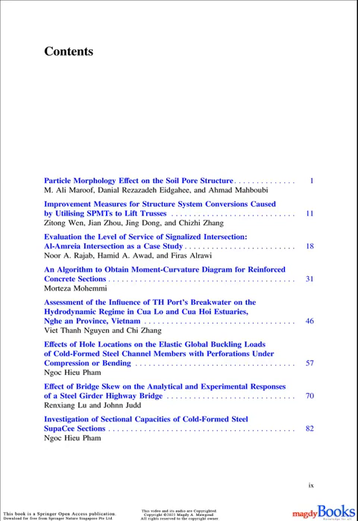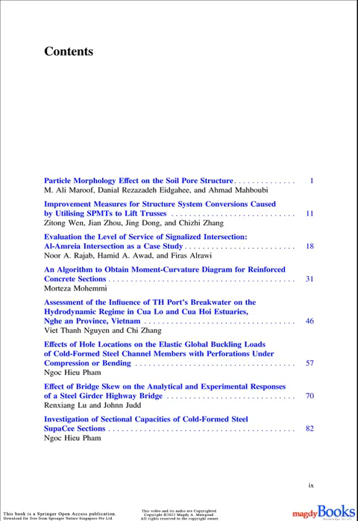3. Evaluation the level of service of signalized intersection, Al-Amraya intersection as a case study. Noor A. Rajab, Hamid A. Awad, and Firaz Al-Rawi. 4. An algorithm to obtain moment curvature diagram for reinforced concrete sections.